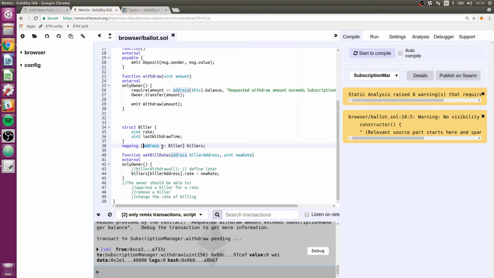There's sort of this field of keys, and it's like it initializes every address to the null value of biller. Of course, it doesn't actually do that, because there are so many addresses that it would be ridiculous.